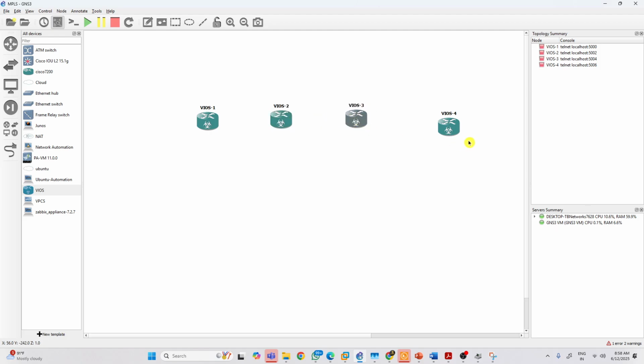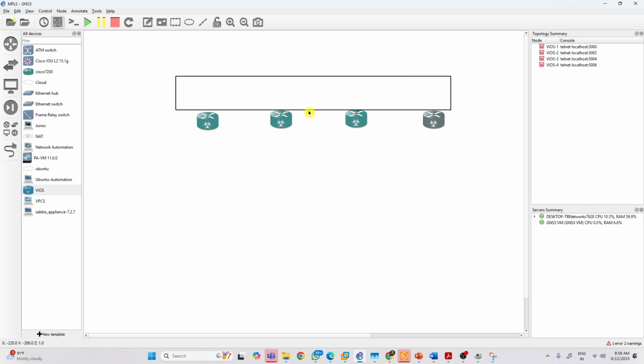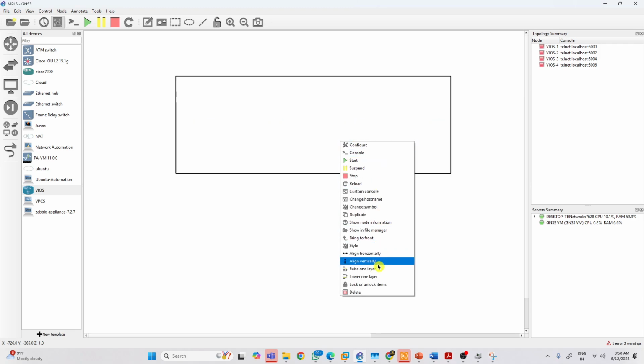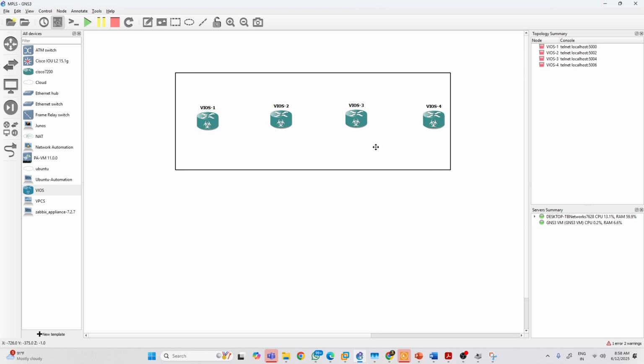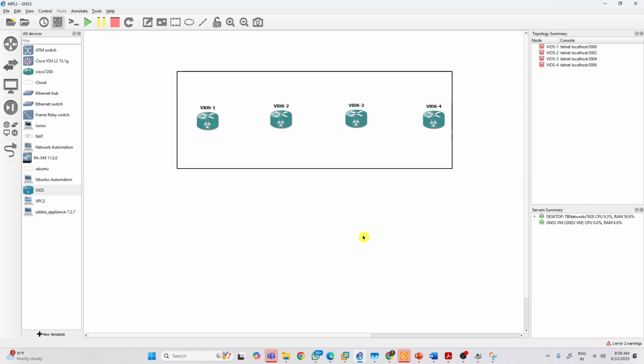Today we are going to discuss MPLS. What is MPLS? It's a simple thing, guys, but you must understand the concepts. I'll tell you one thing.